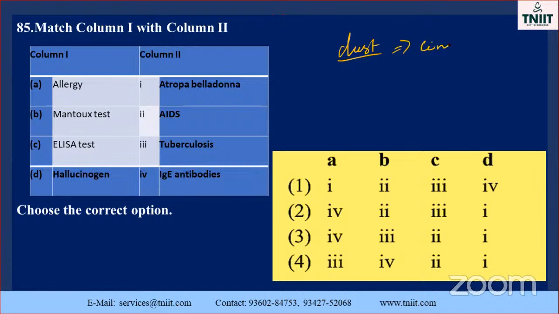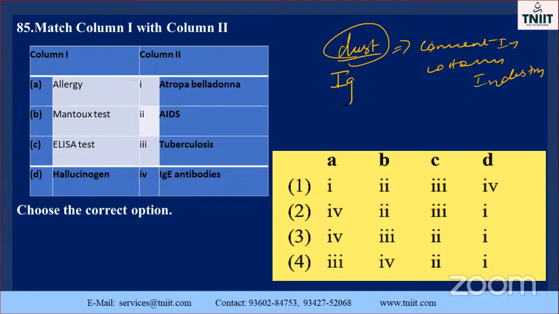The cement industries, cotton industries. So what happened? Dust also enters. As a result, what happened? Already you know about immunoglobulins, particularly allergy. It is related to which one? Immunoglobulin E. So the allergy is here.